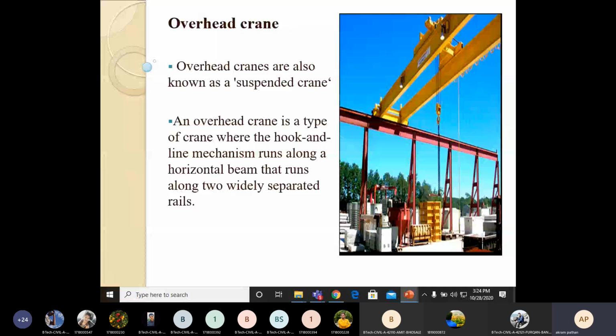Such cranes are also used along the wall, to lift the load from one position to another in vertical or horizontal directions. So this is about the overhead crane.